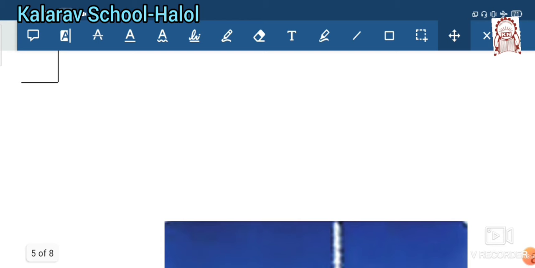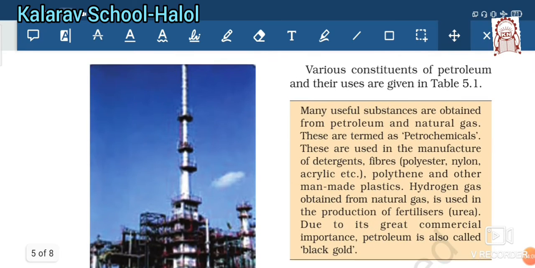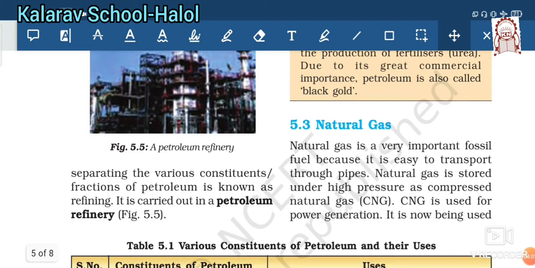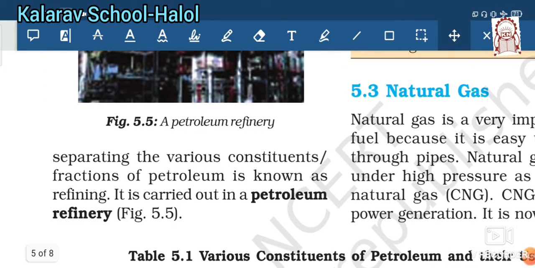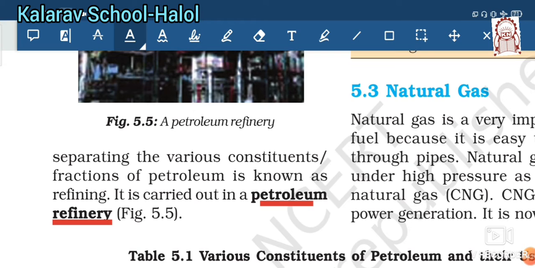So here are the constituents of petroleum to be refined. Various constituents are present. The process of separation of various constituents, or fractions, of petroleum is known as refining. If it is carried out in a plant, then it is called a petroleum refinery. So what is refining? The separation of various constituents from the fractions of petroleum is known as petroleum refining.